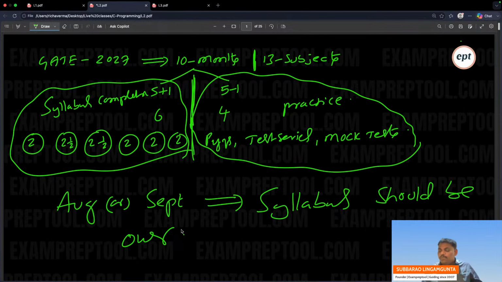August or September, the syllabus should be over. Please be careful, everyone. If you want to get a nice rank, this is the only way. Is there any other shortcut? How is it possible? Shortcut means it may work, it may not work.